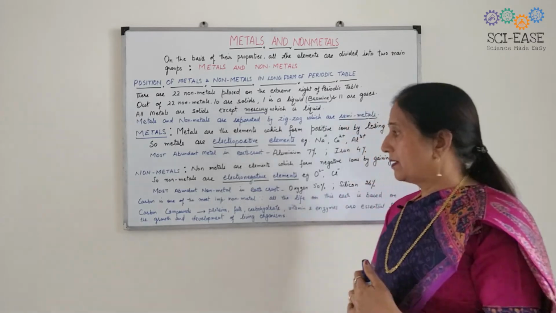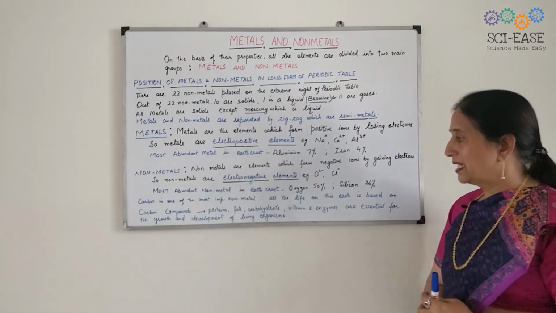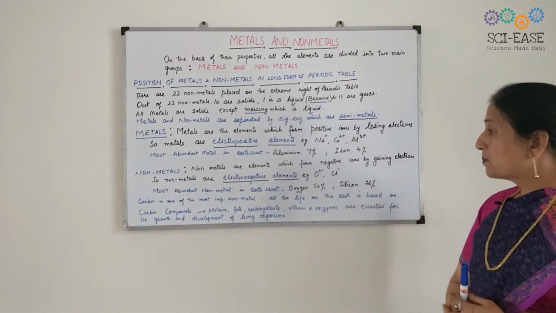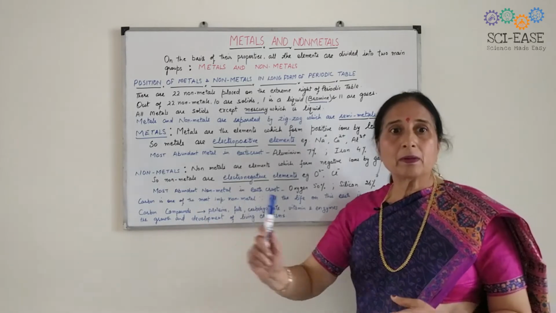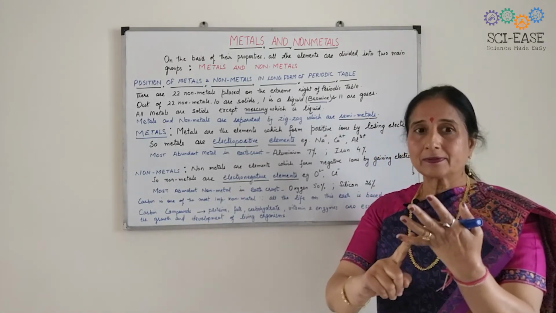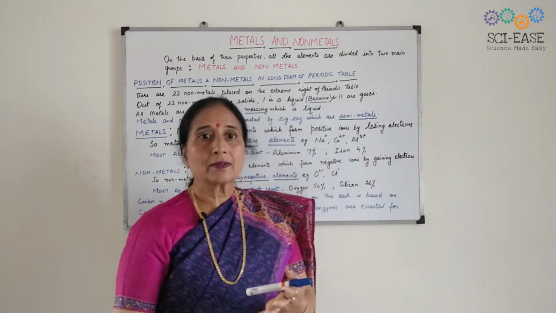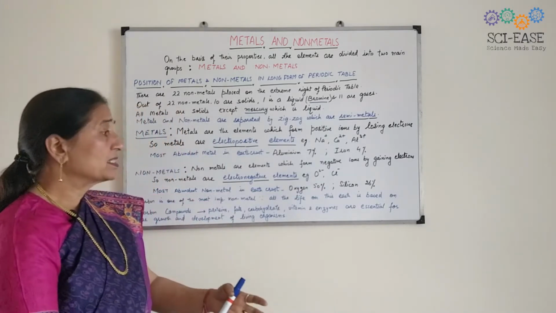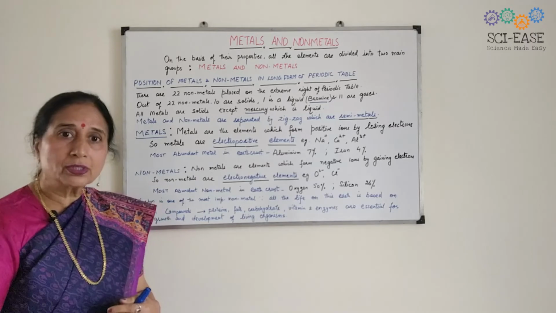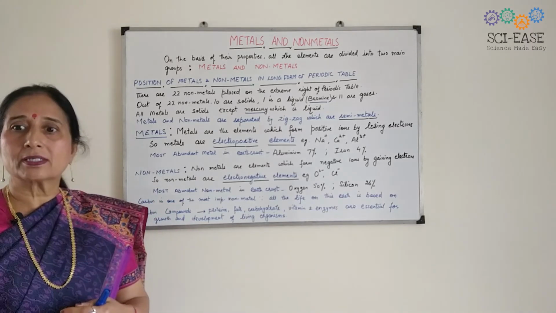In the same way, carbon is one of the most important non-metals because all the life on this earth is based on carbon compounds: proteins, fats, carbohydrates, vitamins, or enzymes. They are all essential for the growth and development of living organisms.